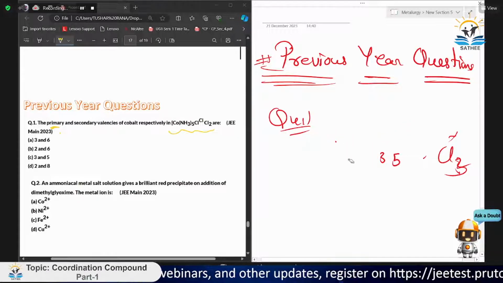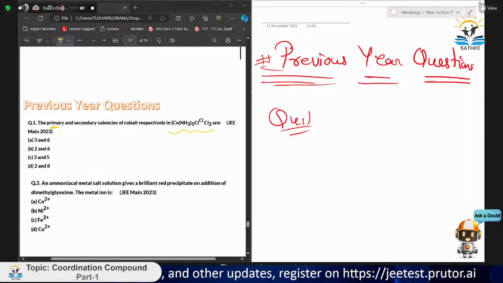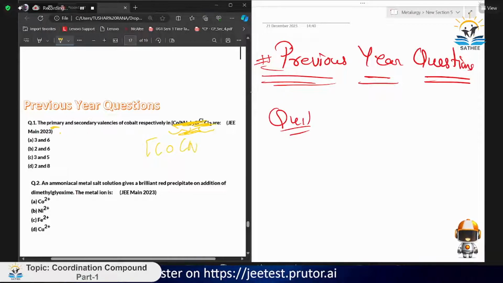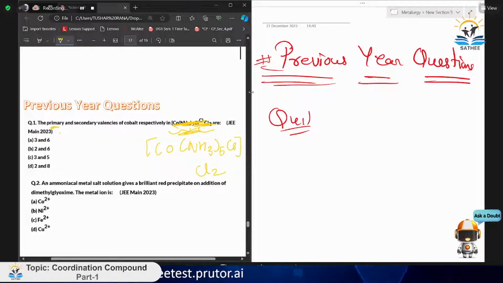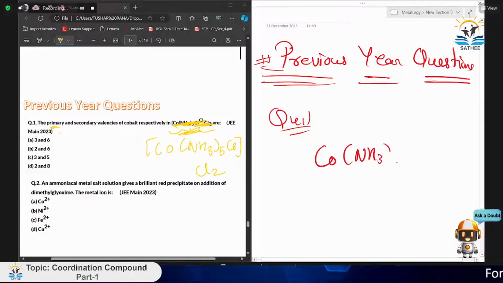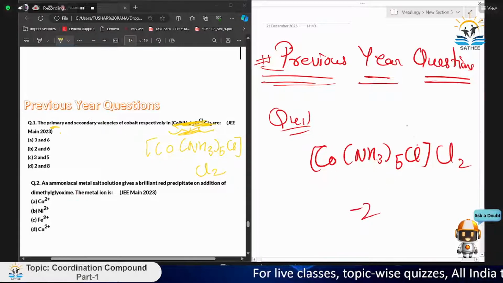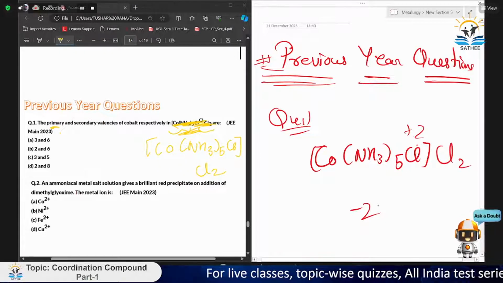Let me cut it down and just write the correct formula. That is Co(NH3)5Cl. I guess it was inside only. Okay, let's see. If we are given Co(NH3)5Cl, sorry for the question confusion, I have just taken it from online. See, if it is Cl -2, and if we write -2, that comes somewhat +2.